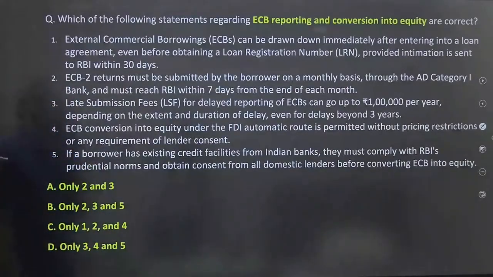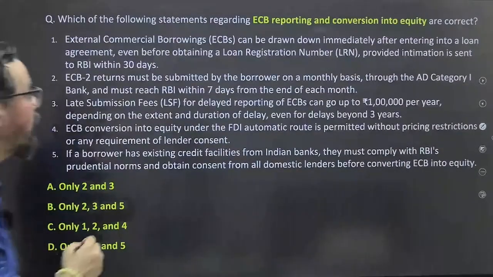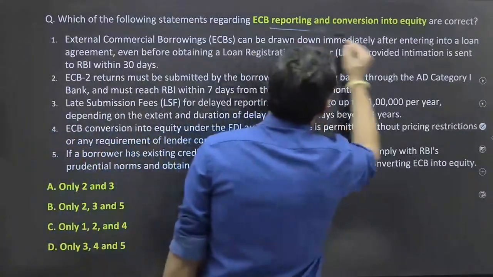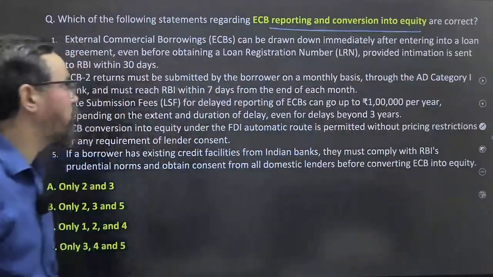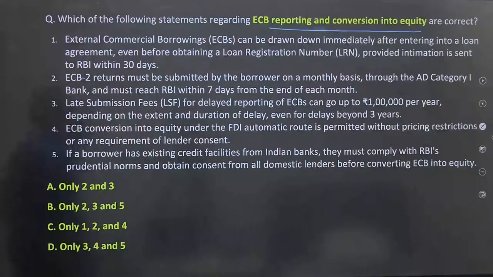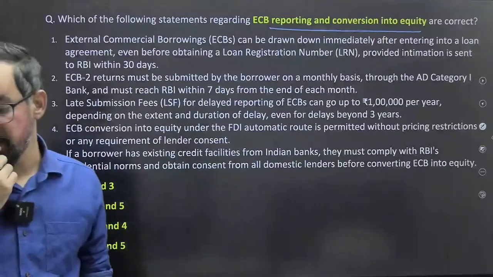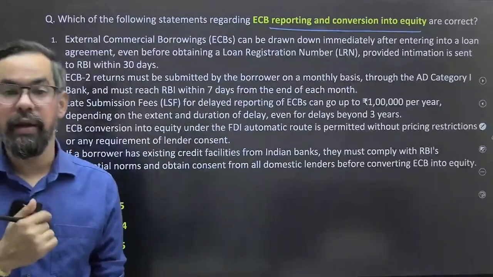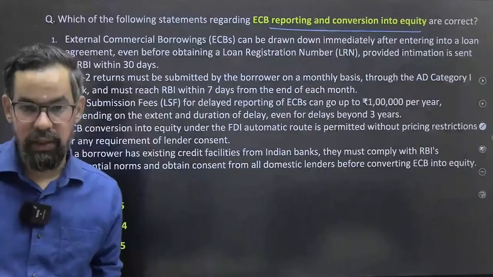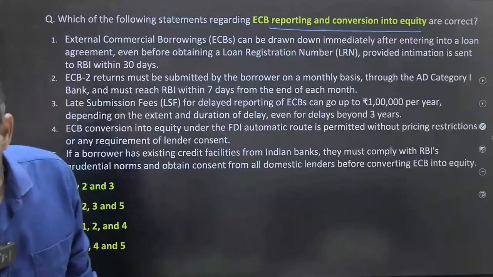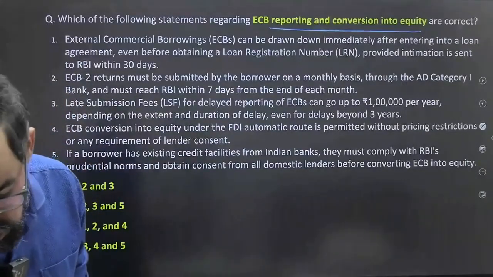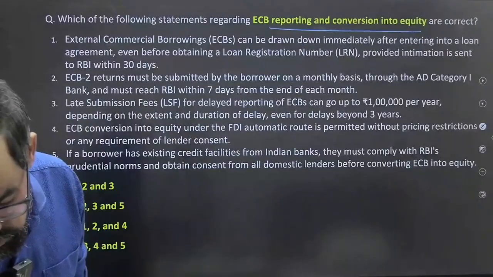Okay, let's move ahead. Which of the following statements regarding ECB reporting and conversion into equity are correct? Now that is correct, and even the credit rating is triple A. That's why they have mentioned the Navratna, Maharatna and even their ratings also, that is a must in that particular case.